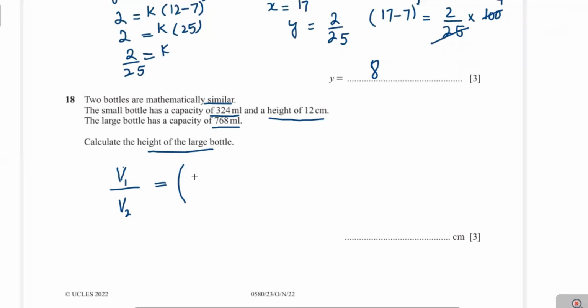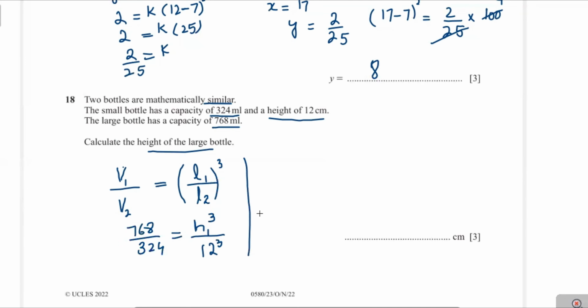Now that ratio of the volume will be equal to the cube of the corresponding side ratio, L1 over L2 whole cube. Now you see here 768 is the capacity of the large bottle, the small bottle capacity is 324, the large bottle height we name it as H1, and that is H1 cube, and the height of the small bottle is 12 and 12 cube.